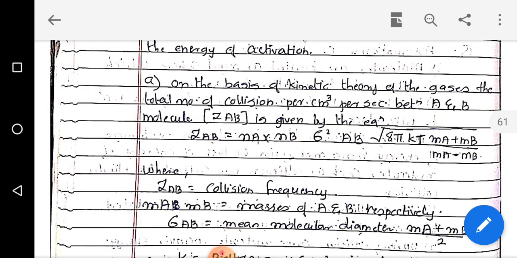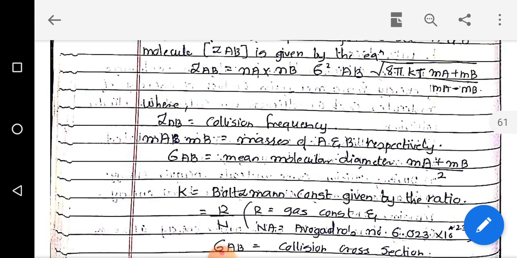So the first point is, on the basis of the kinetic theory of gases, the total number of collisions per cubic centimeter per second between the A and B molecules, ZAB, is given by the equation ZAB is equal to NA NB sigma square AB under root of 8 pi kT times Ma plus Mb divided by Ma times Mb, where in this equation different terms are defined here.